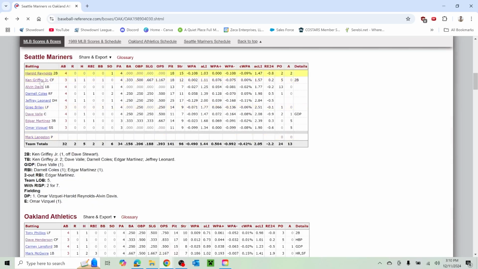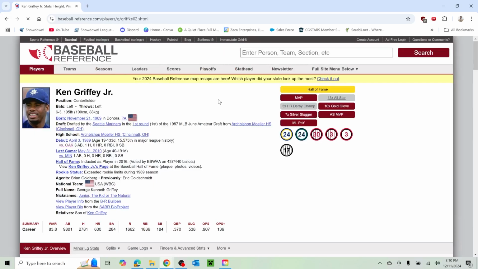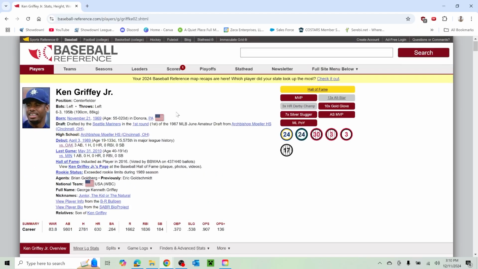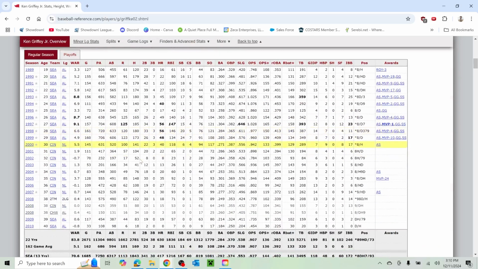I'm still shocked that we got Griffey's Major League debut. And that's the thing about this search bar, is that it's completely random. You can pull literally any page on Baseball Reference. So the fact that we got Griffey's Major League debut is wild. First overall pick by the Mariners 2 years prior to this, out of high school. Cincinnati guy. He ended up in Cincinnati towards the end of his career.